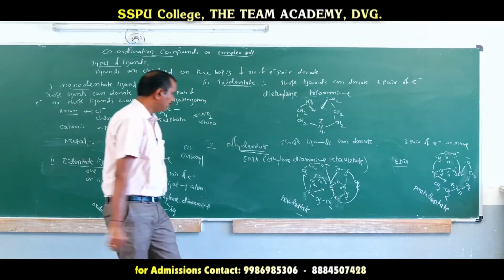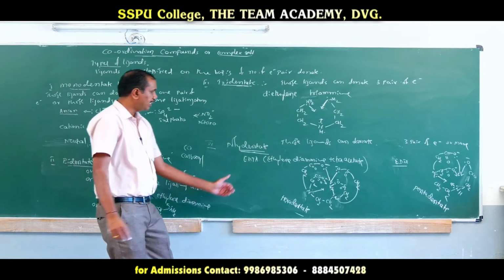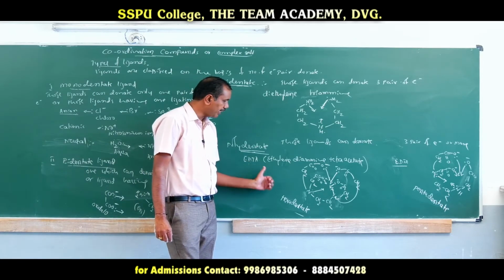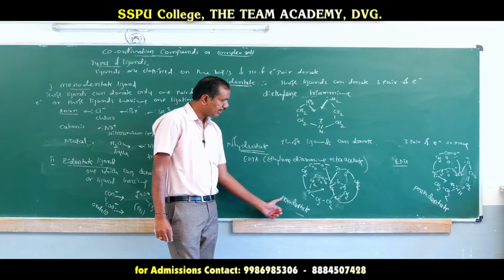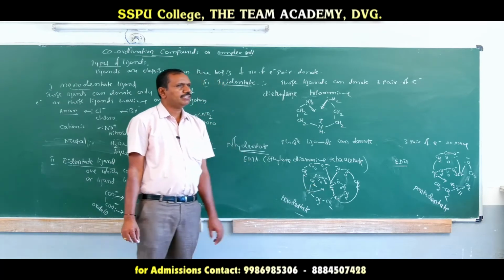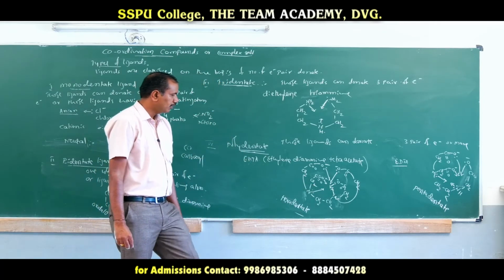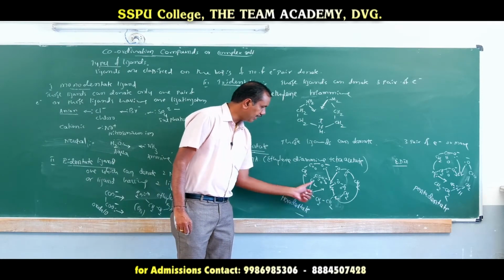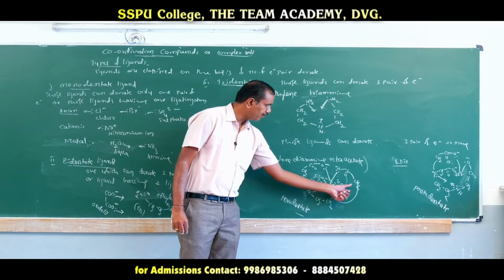Then they are called polydentate. Example, EDTA, ethylene diamine tetraacetate. This is most important for examination. They may ask the structure of EDTA. Here, ethylene group, diamine, 2 amine, tetraacetate, 1, 2, 3, 4.